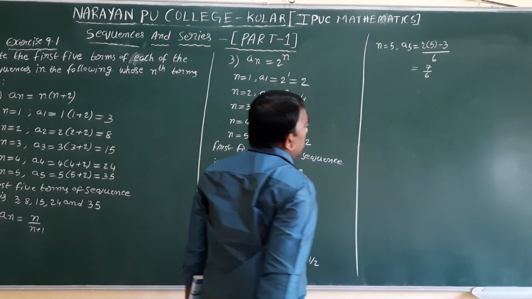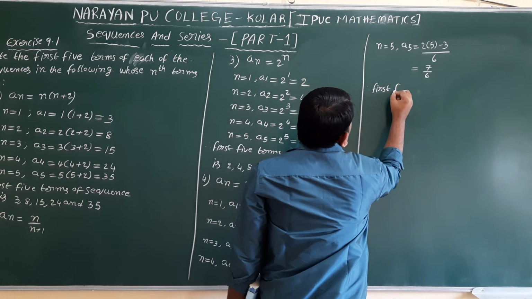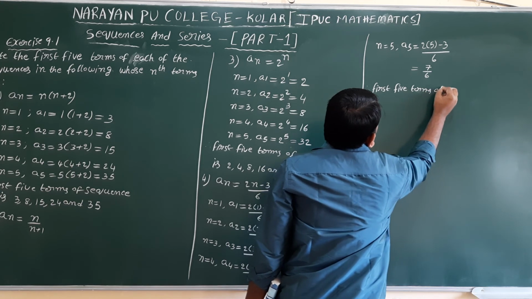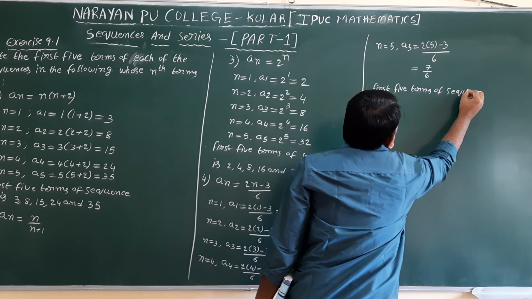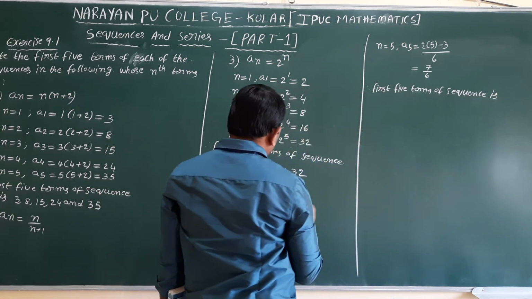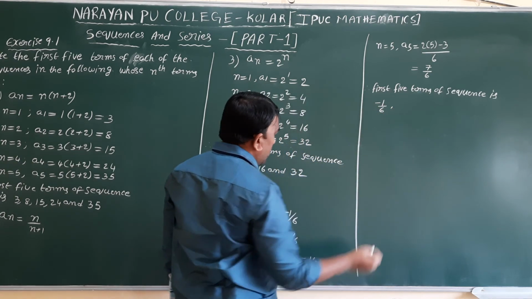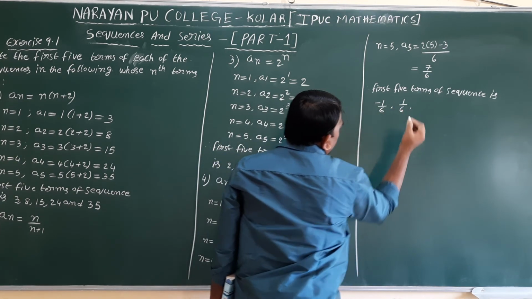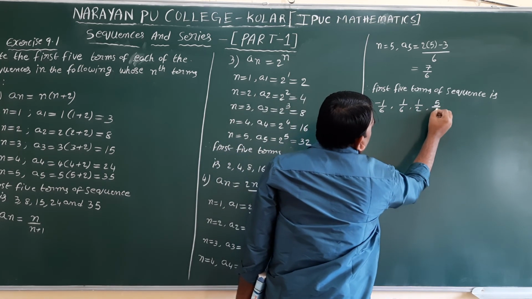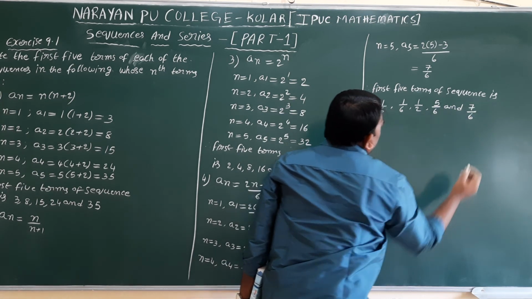That is the a5 value. Therefore, the first 5 terms of the sequence are: a1 value minus 1 by 6, a2 value 1 by 6, a3 value 1 by 2, a4 value 5 by 6 and a5 value 7 by 6.